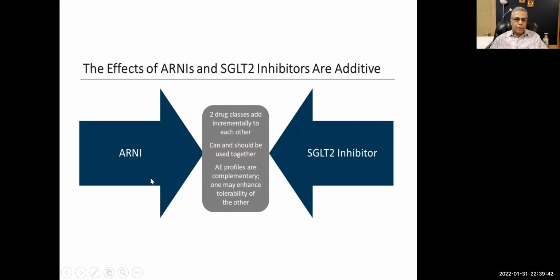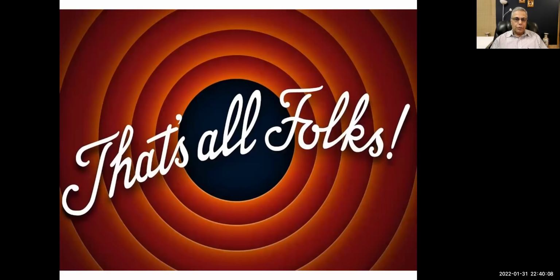So in heart failure, we have seen that a combination of ARNIs and SGLT2 inhibitors are additive in their effect. Okay, the two drug classes add incrementally to each other, and can and should be used together. Adverse effect profiles are complementary. One may enhance tolerability of the other, but again, weighing the benefits against the risks, the benefits are too big. All right, and that is all for heart failure.